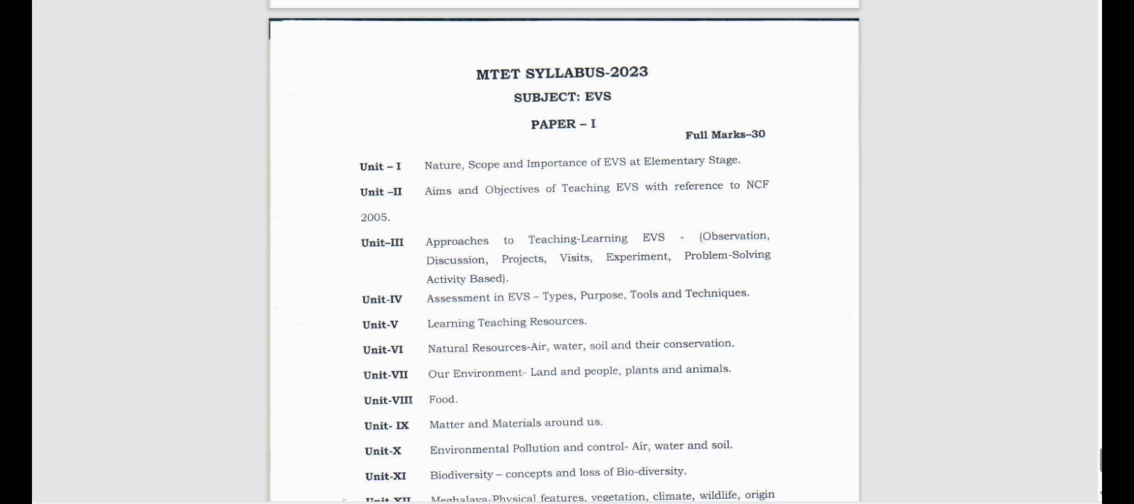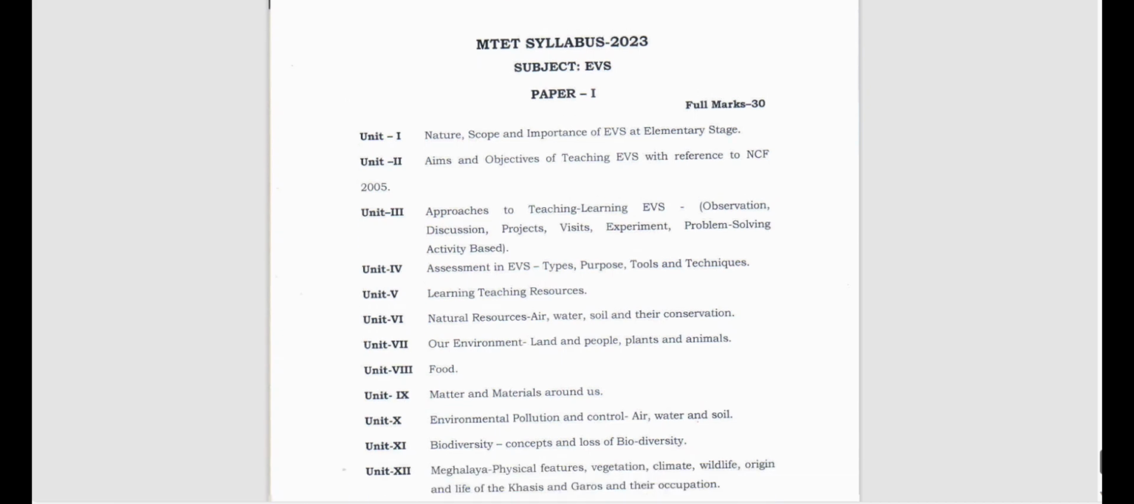So as you know, Paper 1, which is for the LP section, has 5 subjects, right? What are they? CDP, Language 1, Language 2, then Environmental Studies, and the last one is Mathematics, right? All these subjects are compulsory except the language subject where you can choose MIL, right? This EVS will also be for 30 marks, which means there will be 30 questions altogether, one question 1 mark.